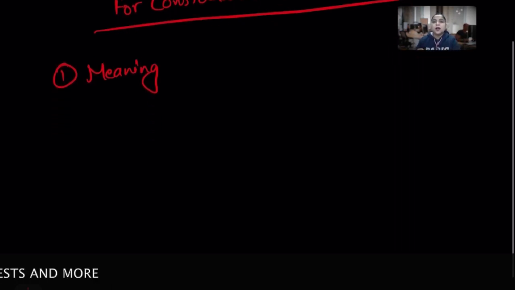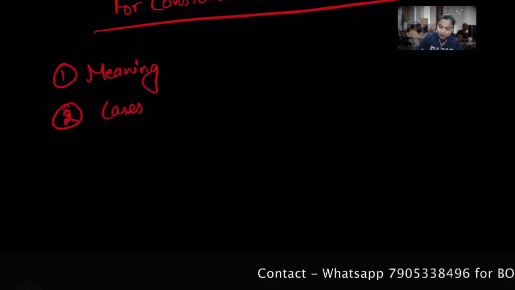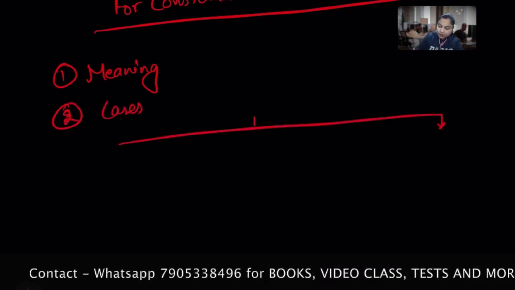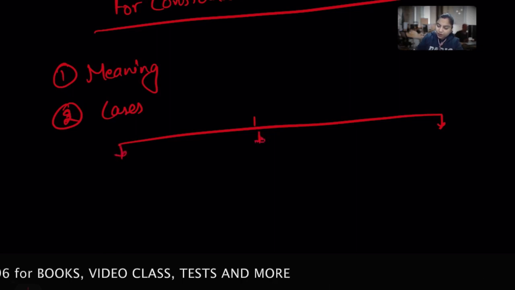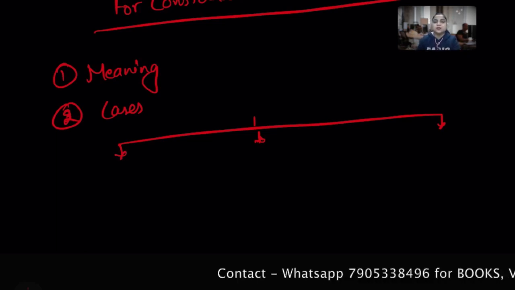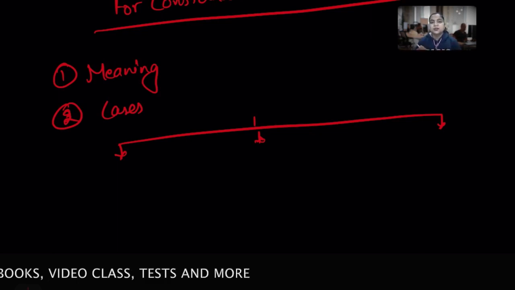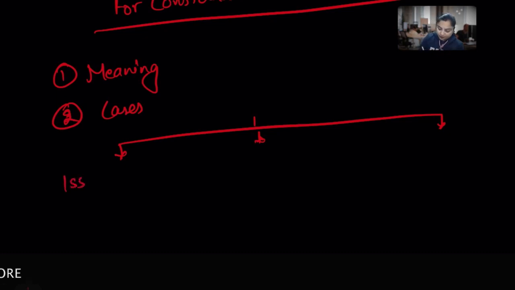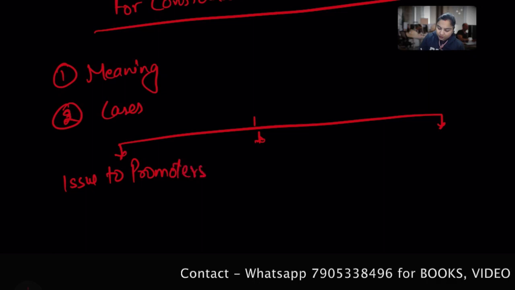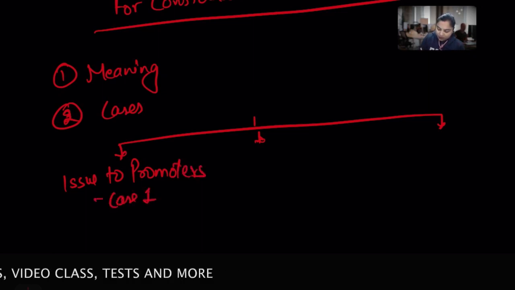Okay, so I'll highlight those three cases. Okay, so I'll divide those cases into three parts and we will discuss each and every part on a standalone basis. Okay, we will understand the general entries also. So the first case is when the shares are issued to the promoters of the company. Issue to promoters. Okay, so I'll mark it as case 1.